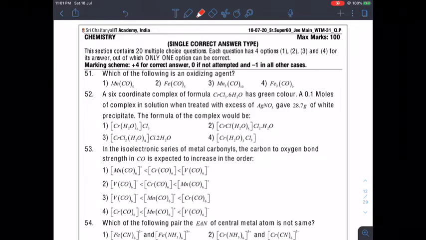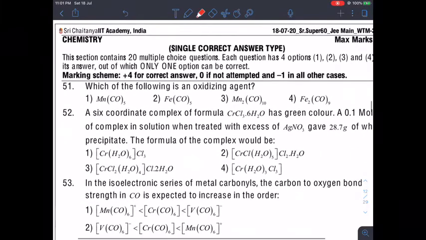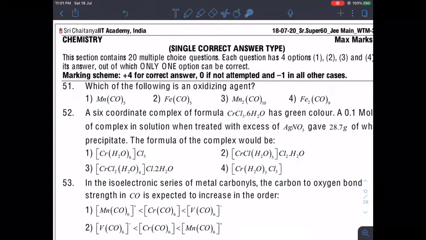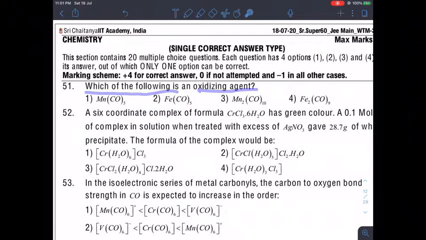Today I am going to discuss two important topics of inorganic chemistry. Number one is coordination chemistry and number two is metallurgy. So without wasting any time, let's get started. Let's look at the first question. It is asking which of the following is an oxidizing agent.